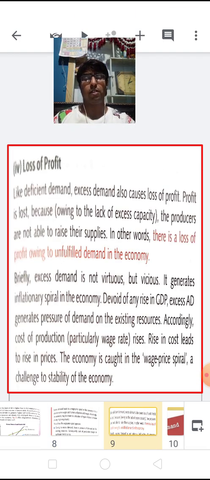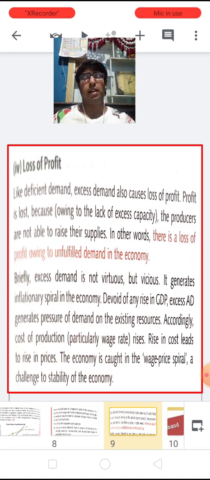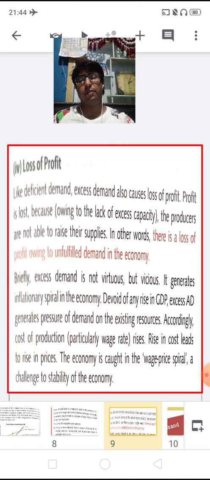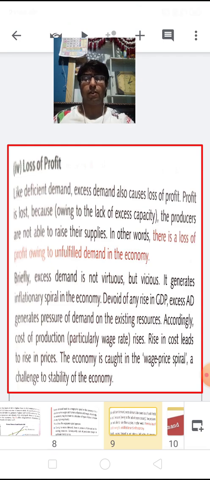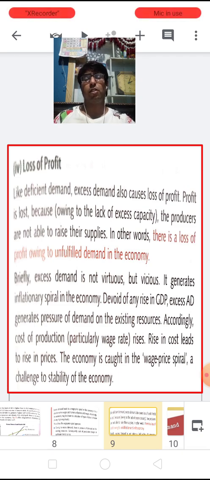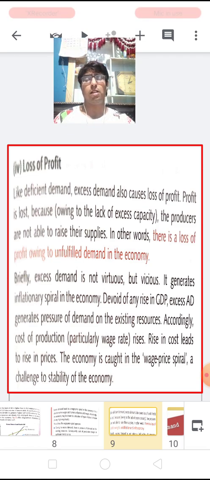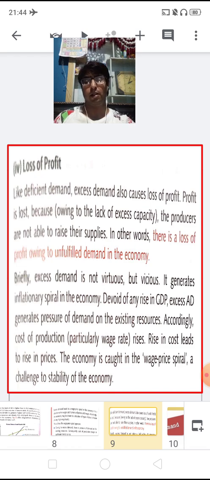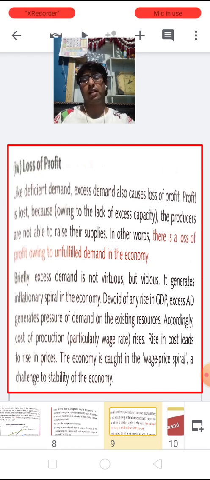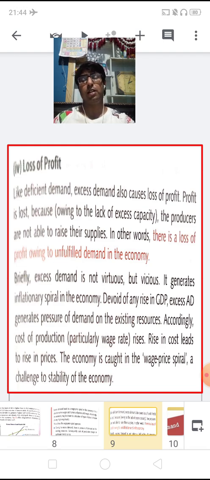Next is loss of profit. Likewise as deficient demand, excess demand also causes loss of profit, and the profit is lost because, owing to the lack of excess capacity, the producers are not able to raise their supplies. In other words, we can say that there is a loss in profit owing to unfulfilled demand in an economy. So, children, excess demand is not virtuous, but vicious. It generates an inflationary spiral in an economy.